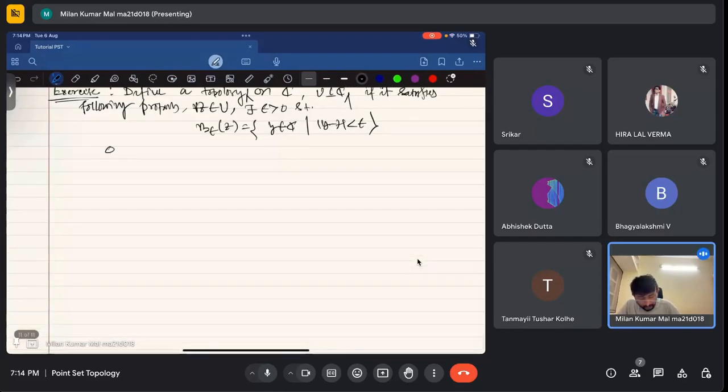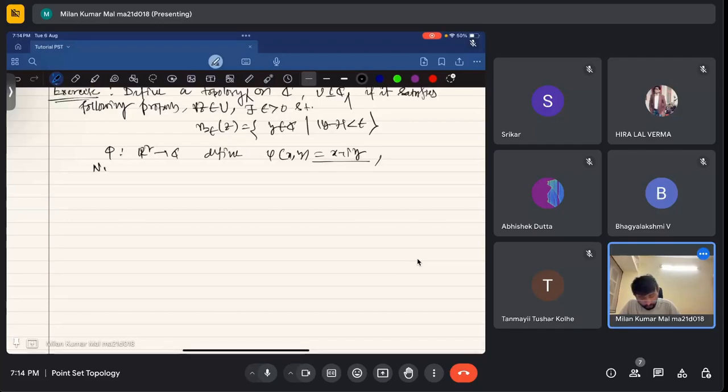Now if I take phi, a map from R square to the complex numbers, defined by phi of x comma y equals x plus iy. This is just a map. I am not writing anything. Then, as C has a topology, obviously C has a topology.